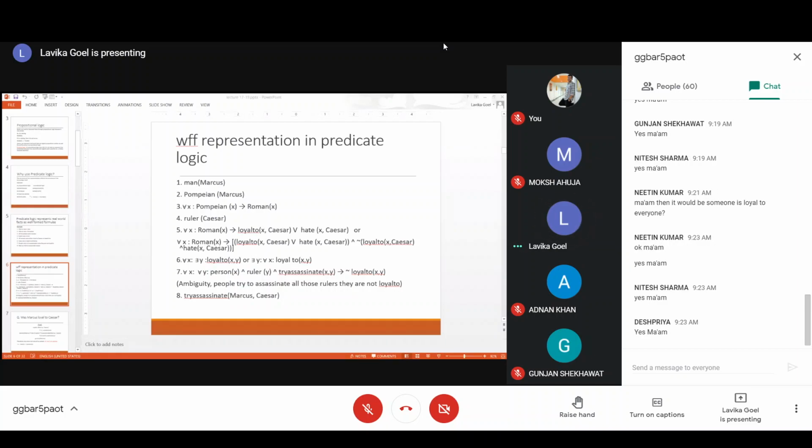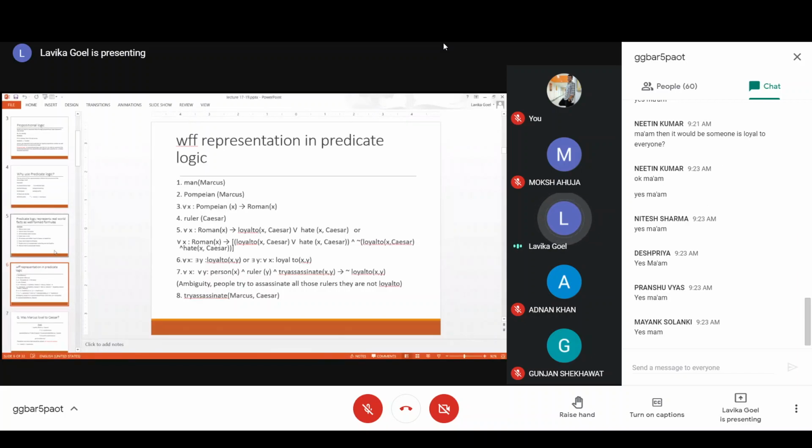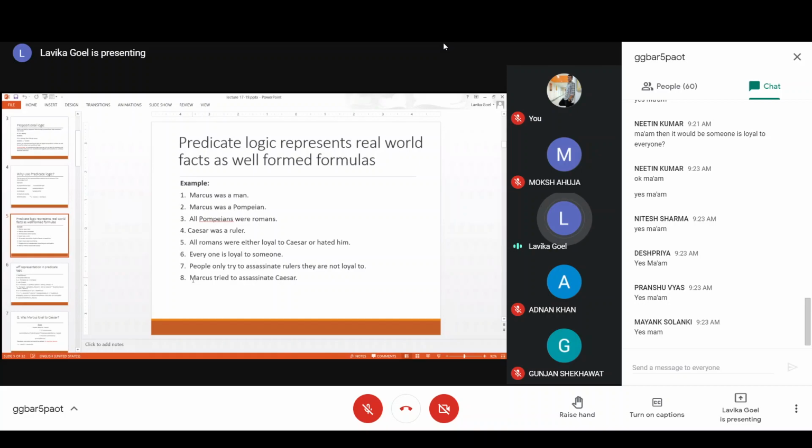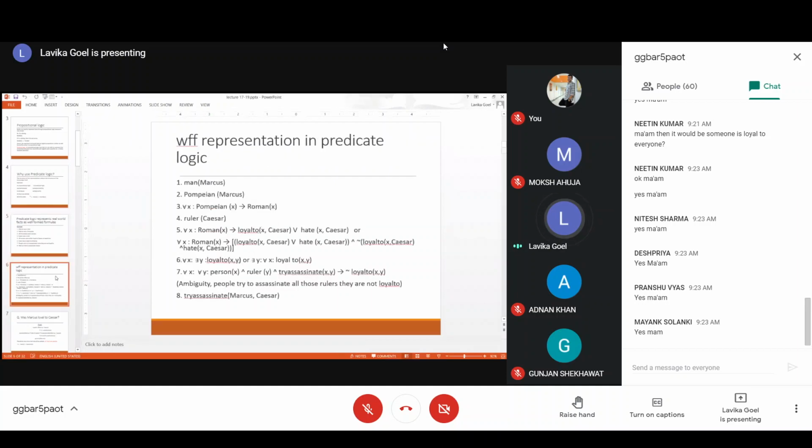Okay, fine. So the last one is, "Marcus tried to assassinate Caesar." This is simple because "trying to assassinate" is a verb, and Marcus and Caesar are the subject and object. So the verb becomes your predicate, and the subject and object become the arguments. So you'll have tryassassinate(Marcus, Caesar) like this. Fine. So this is how you convert into predicate logic representation.